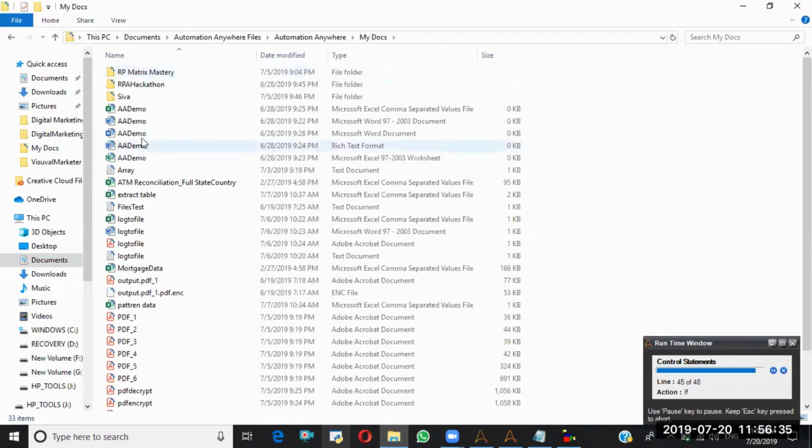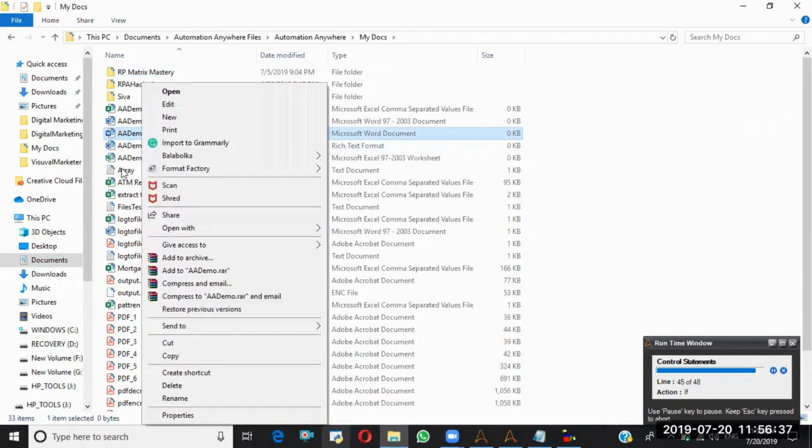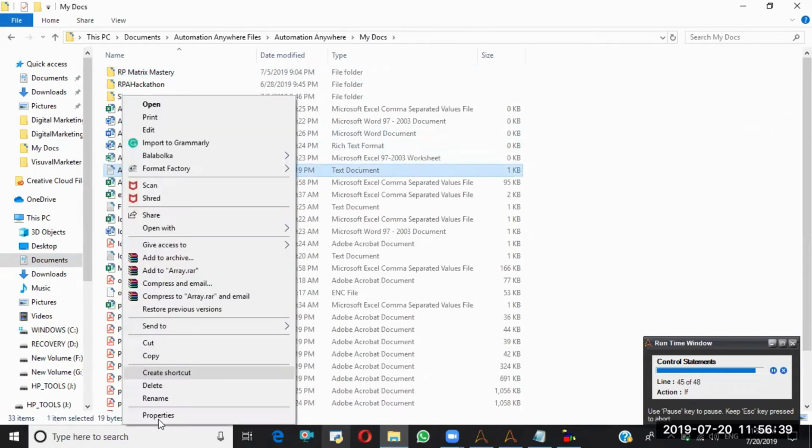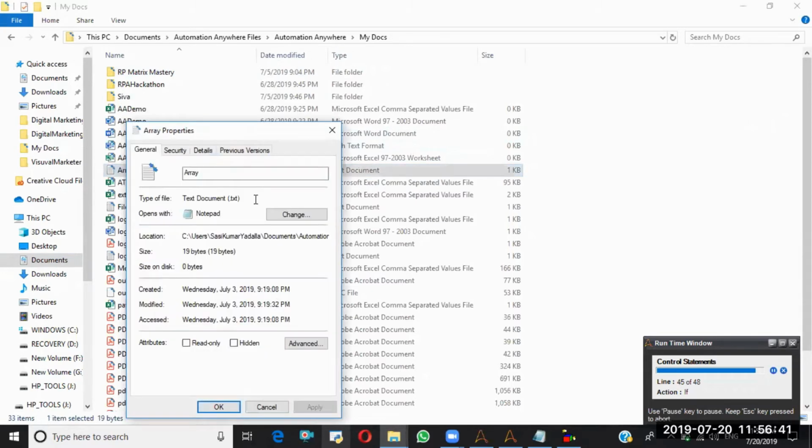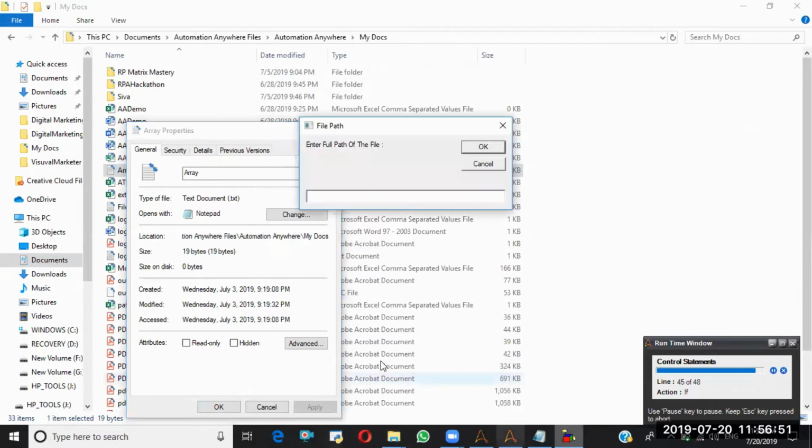I'll give this file path. No, I'll give this file path. Properties. Copy. Paste. Slash, Array.txt. So I said okay.